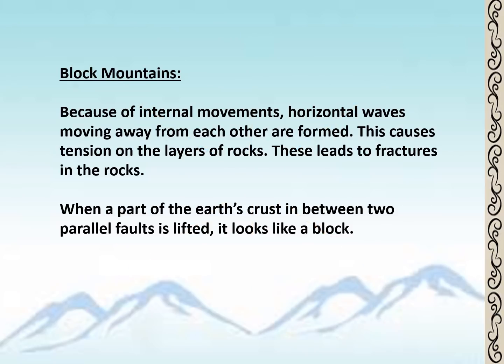Students, before understanding the concept of block mountains, we know that the displacement of rock upward or downward from the original position along such a fracture is termed faulting, right? Faulting results in the formation of well-known relief features, that is, the block mountain and the rift valley. So now students, what do you mean by block mountains? Block mountains are formed when the part of the earth crust in between two parallel faults is uplifted. It looks like a block. So this is known as a block mountain.